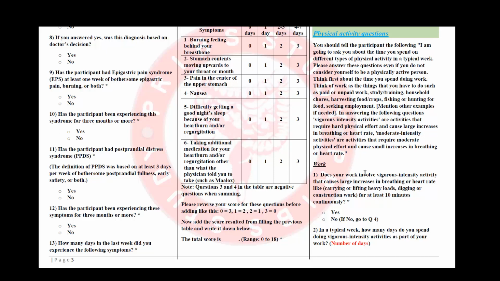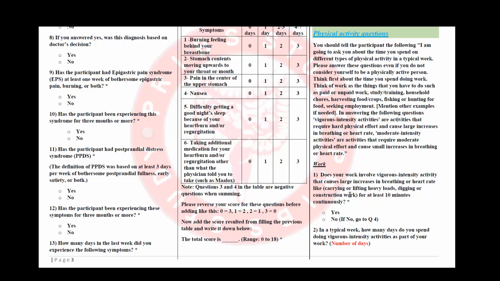First of all, we will ask the patient if they are involved in vigorous intensity activity that causes them to have an increase in heart rate or breathing difficulty, or at least an increase in breathing. If they do not understand, or if you feel that the participant may need clarification, give them an example. For example, carrying or lifting heavy loads, digging or construction work, or any other example that you may see suitable. So we will ask them if they are involved in such activity for at least 10 minutes continuously.